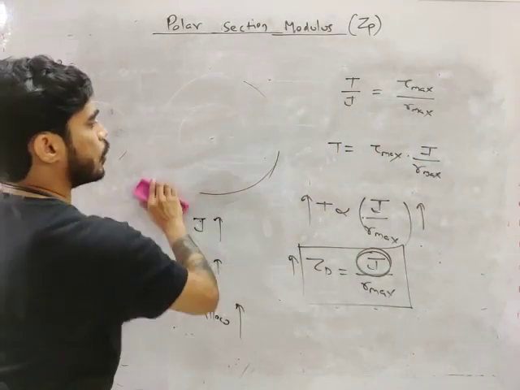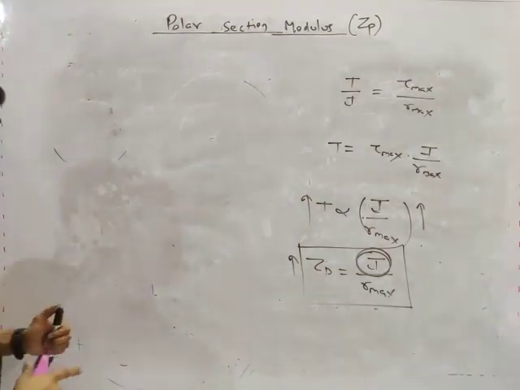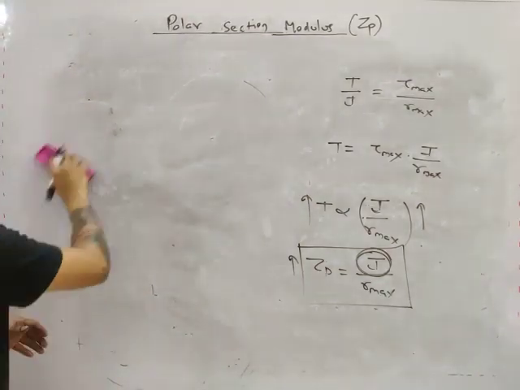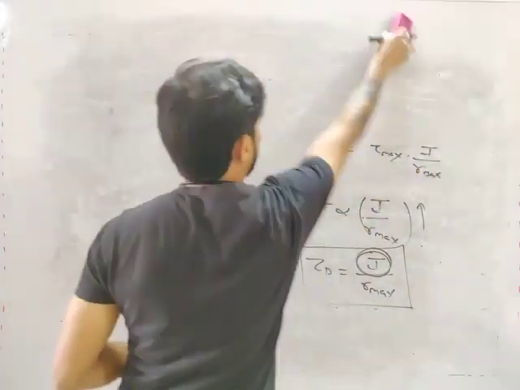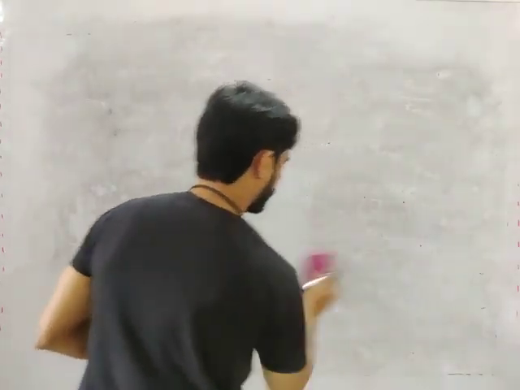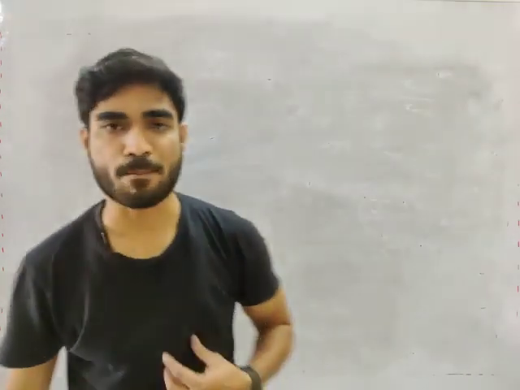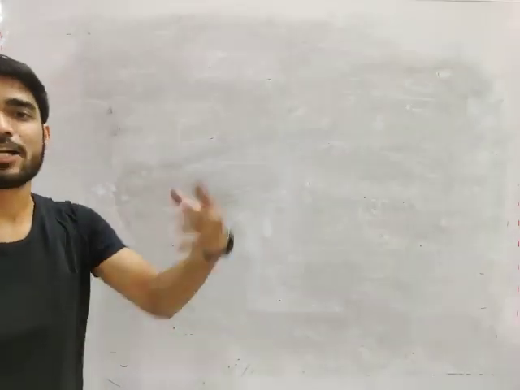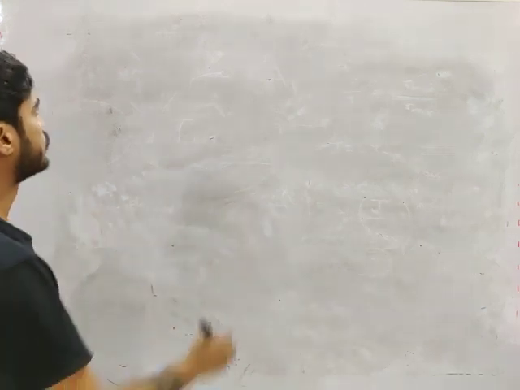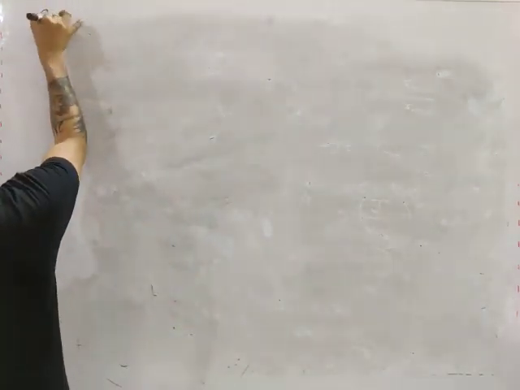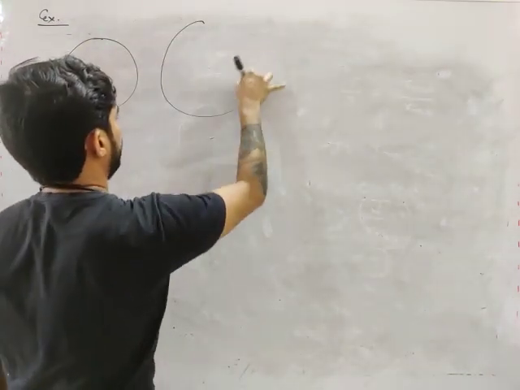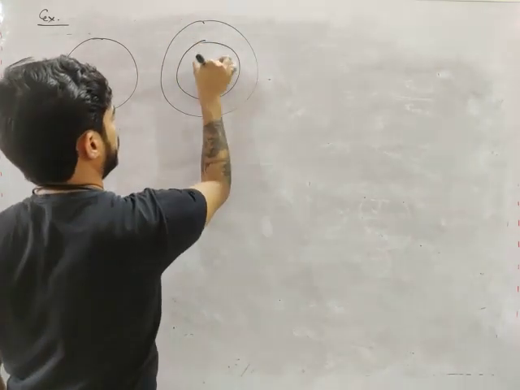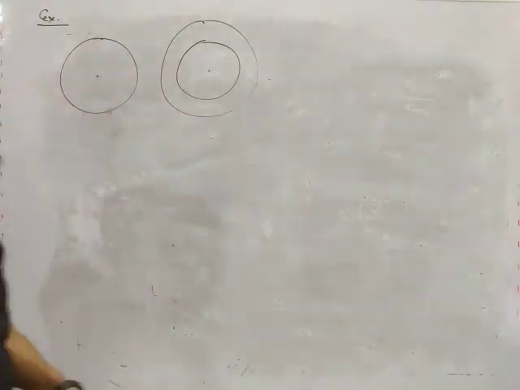Now this was just a logical explanation, right? We can numerically also calculate which one will be stronger. So how will we compare? We will take one example, my friend, and through that example we will try to understand which one is stronger. Let's say this is just an example. Let's say we have a solid shaft and we have a hollow shaft.